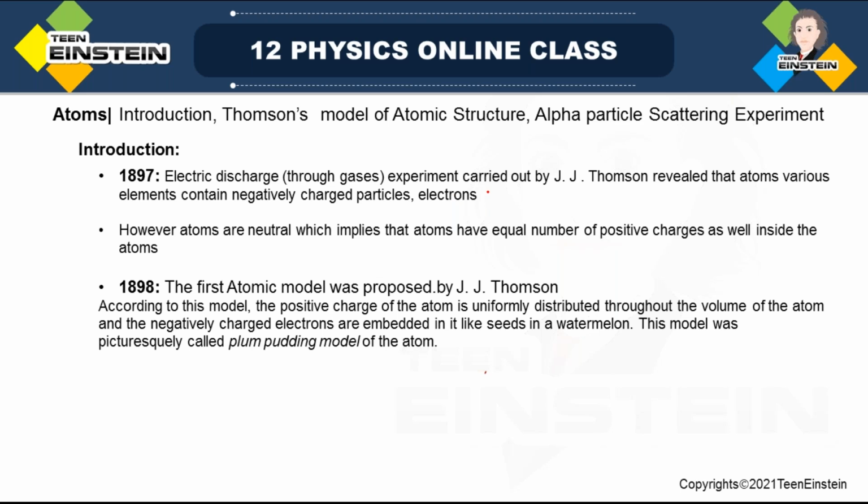Obviously this name electron was given later, and these electrons are identical for all different elements or atoms.